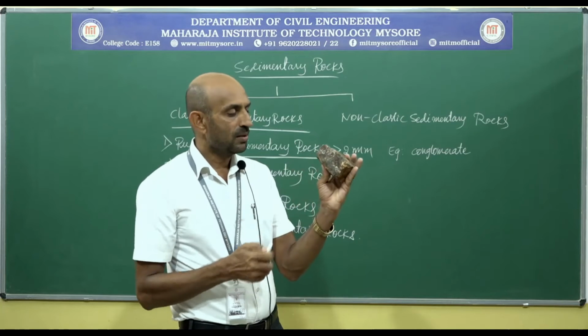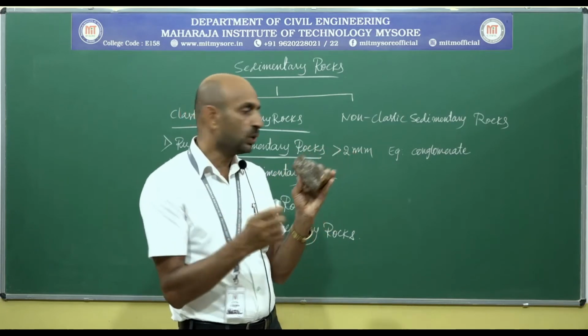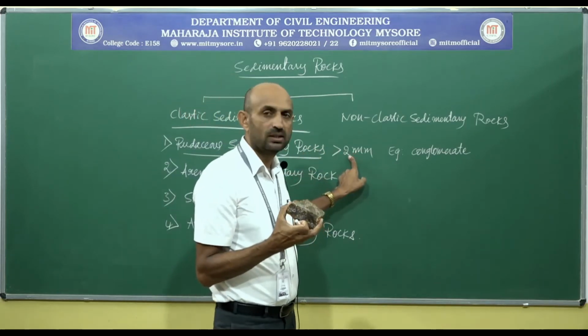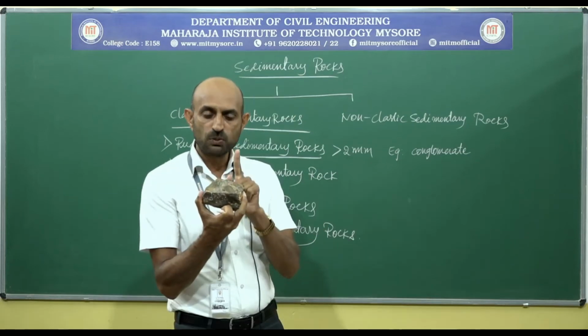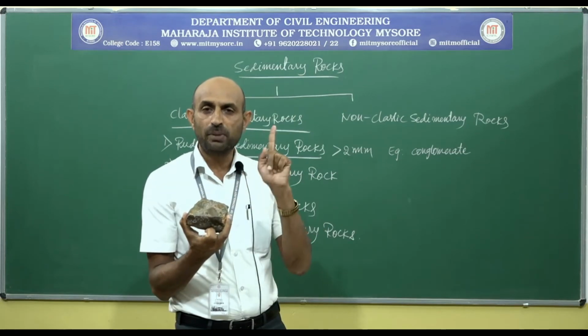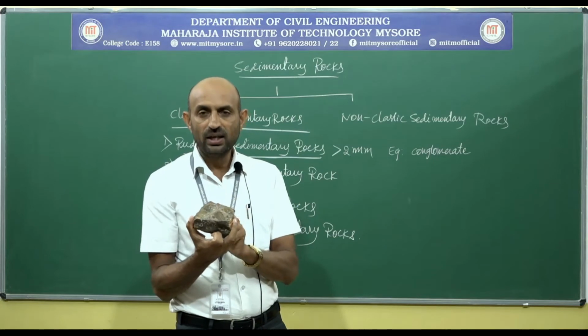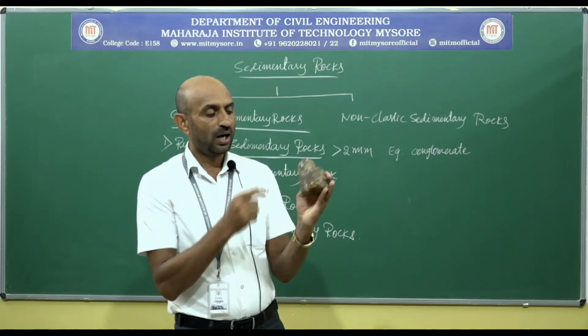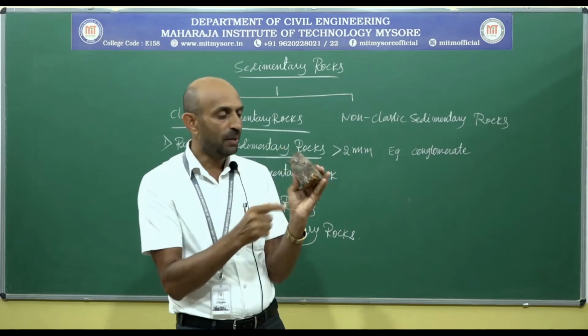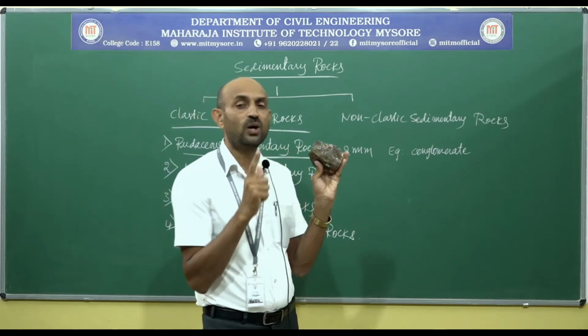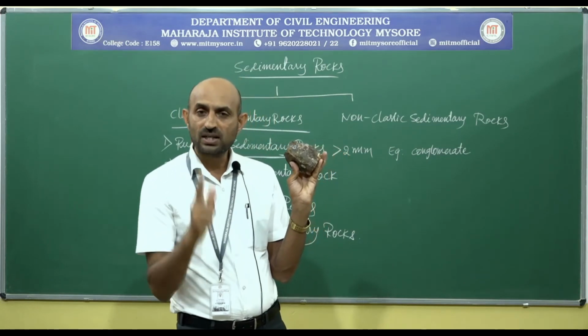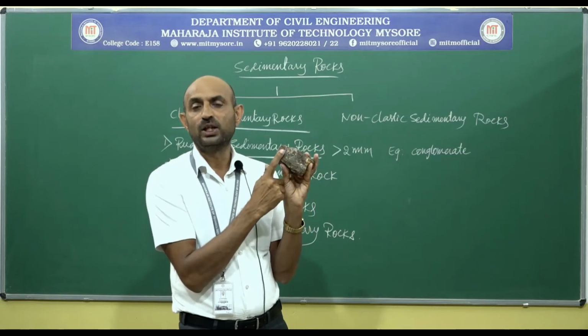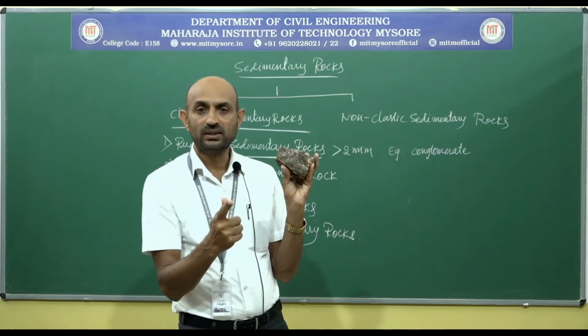In breccia, the grain size is also greater than 2 millimeter. The main difference between the conglomerate and breccia is here: rounded pebble. In conglomerate, the clast is rounded. In breccia, the clast denotes angularity.